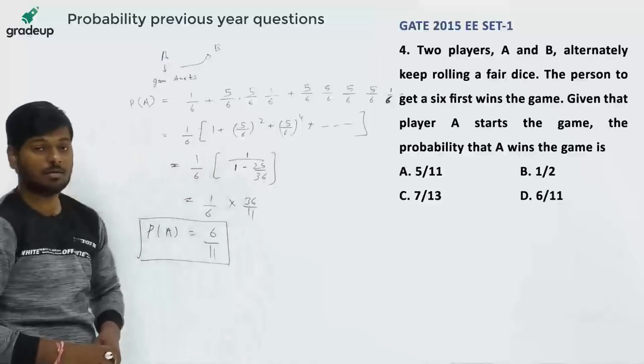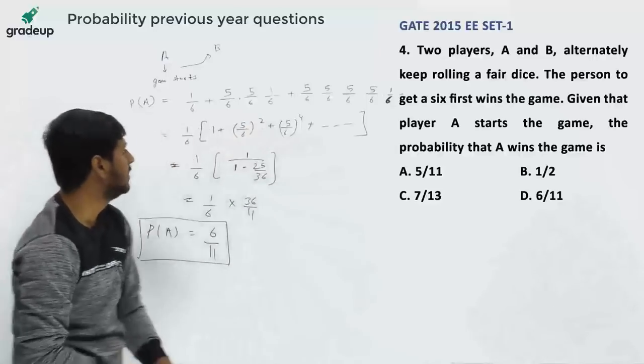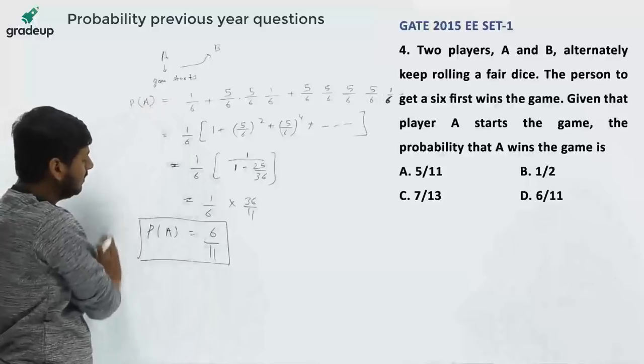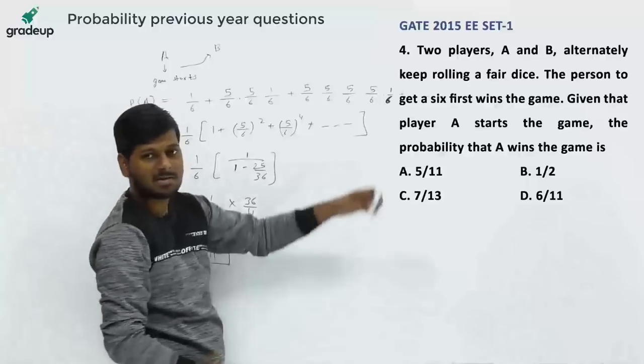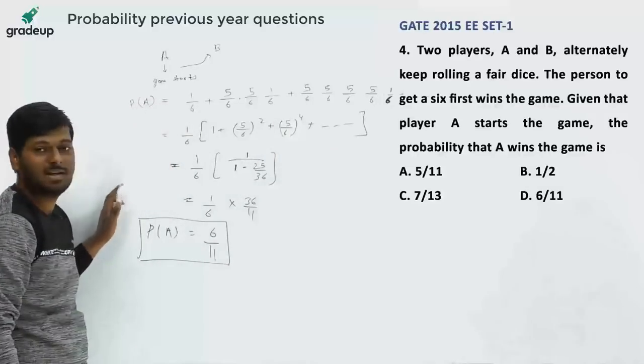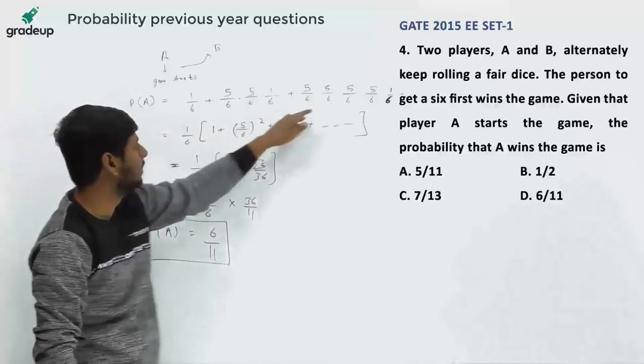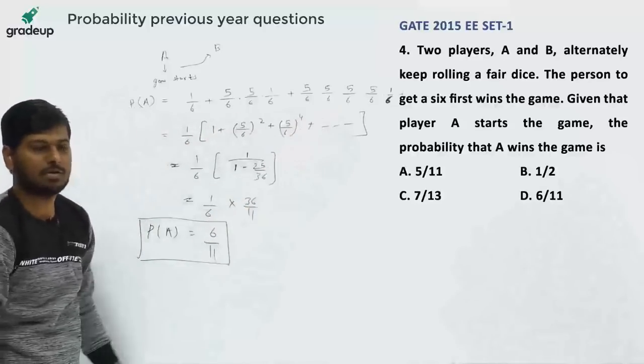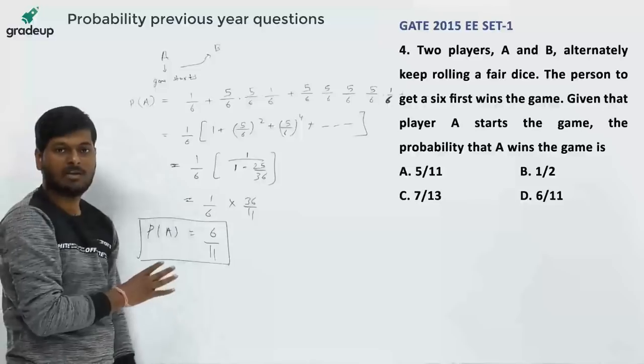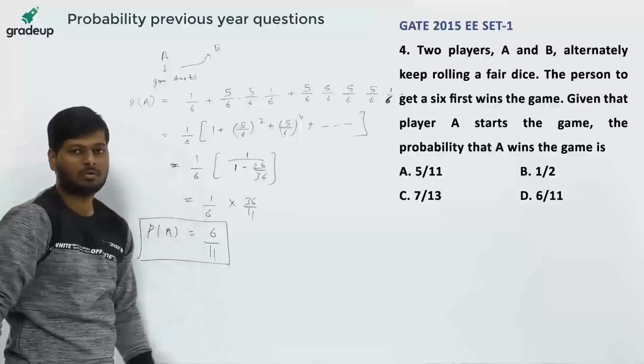So in this question GP is also used. You have seen how we get the answer. Many questions are asked in the GATE examination based on this formula of GP. Is everyone clear? If you have any doubts, you can ask in the Q&A section.